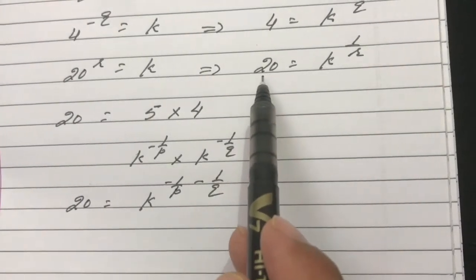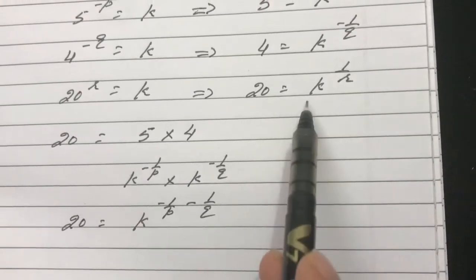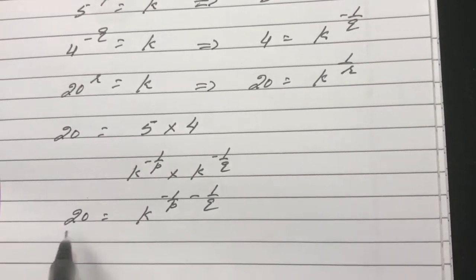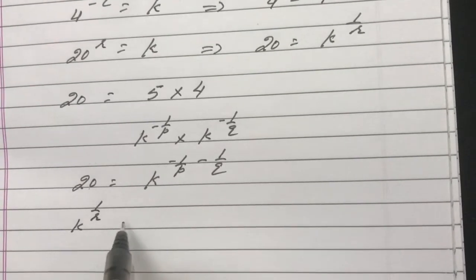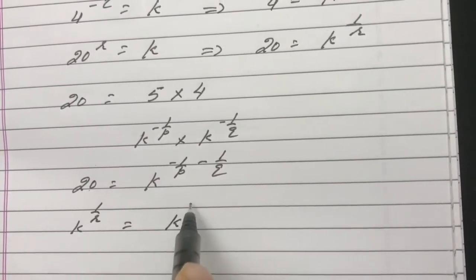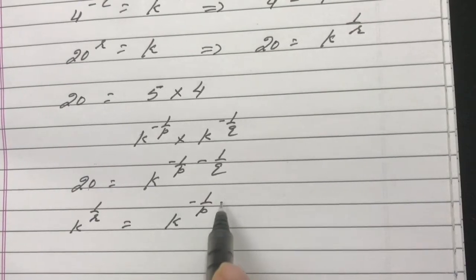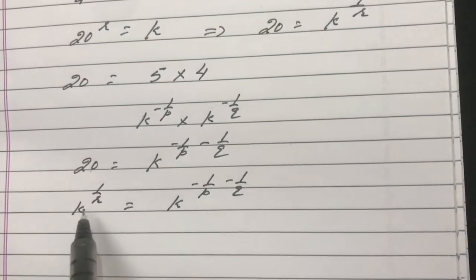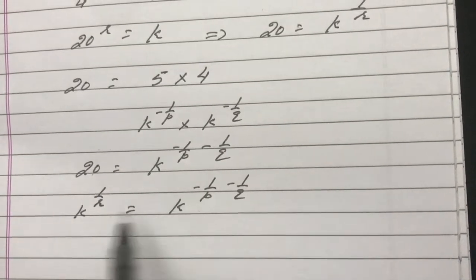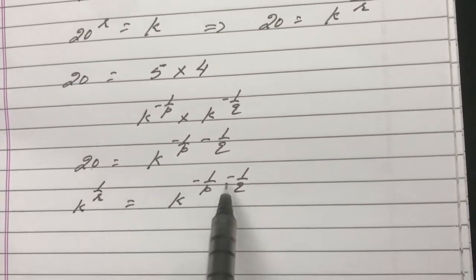Now what is the value of 20? Value of 20 is k raised to power 1 by r. So in place of 20 I can write k raised to power 1 by r. So it is k raised to power minus 1 by p minus 1 by q. Now bases are same, I can equate them.